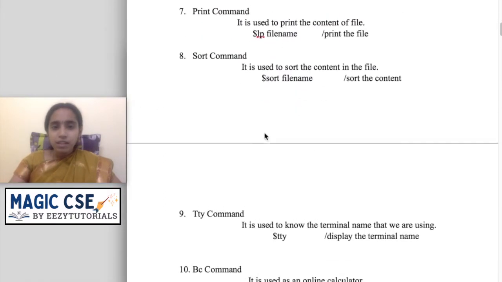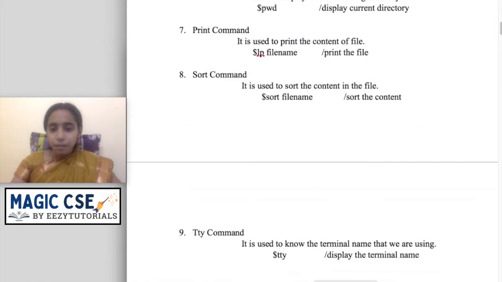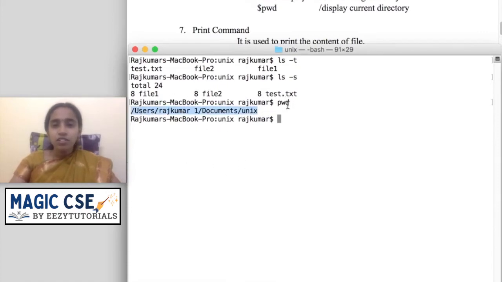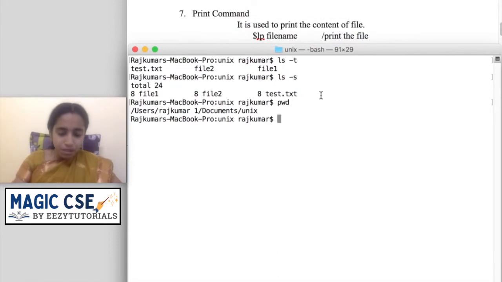The next command is the pwd command. pwd stands for present working directory. What is the path of my present working directory, or in which directory am I working? So this is the directory I am working in. For that you have to give the command pwd. The next one is the print command. For print you have to give lp space file name.